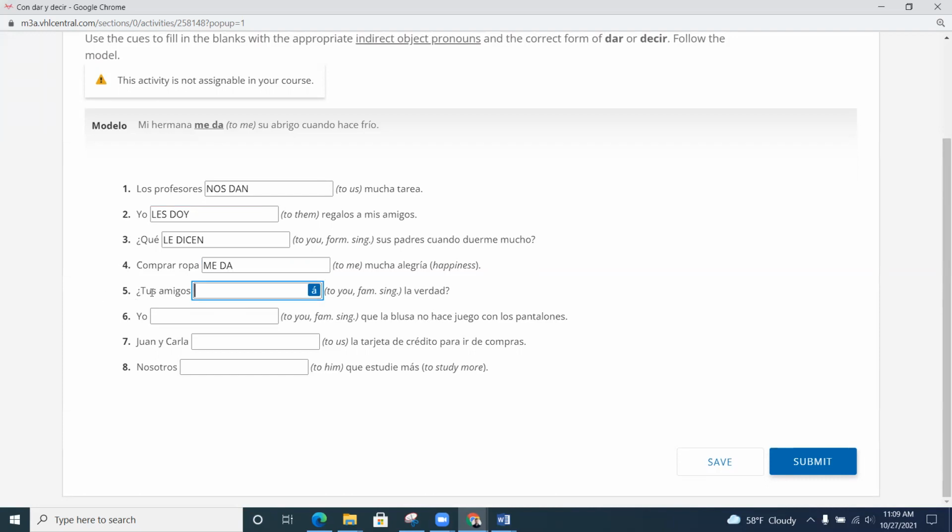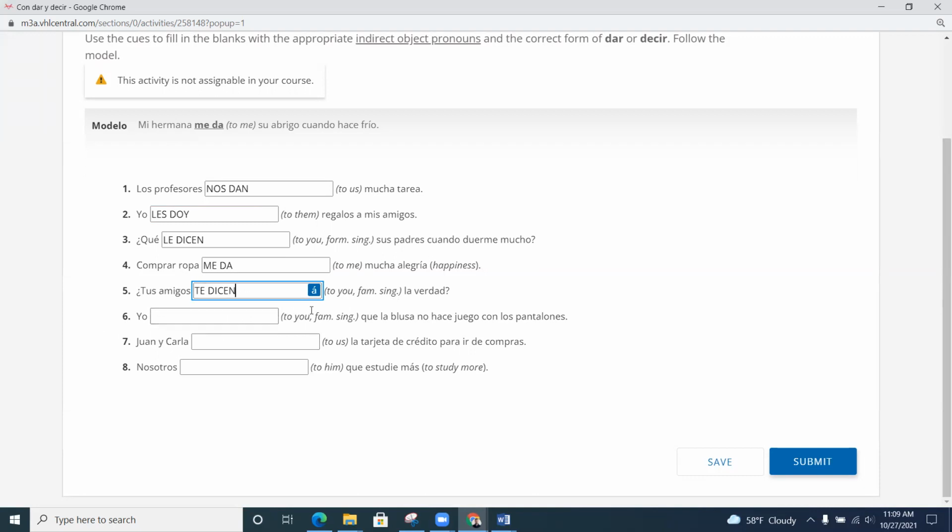Okay, número 5. Tus amigos, to you, familiar singular. So that's like saying a ti. So tus amigos blank la verdad. So it's a question. Pausa. And we're back. So it'd be te. Tus amigos te dicen, right? Because it's always decir la verdad. It's never dar la verdad. Decir, right? To tell the truth. Dicen. That's because it's tus amigos.